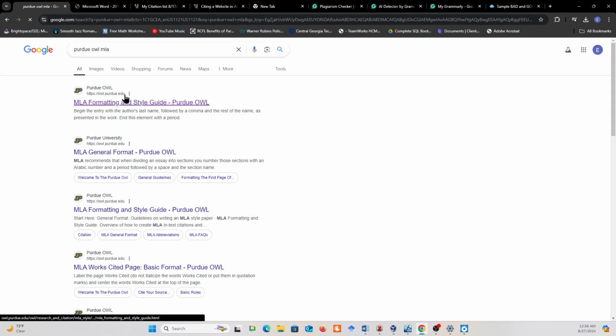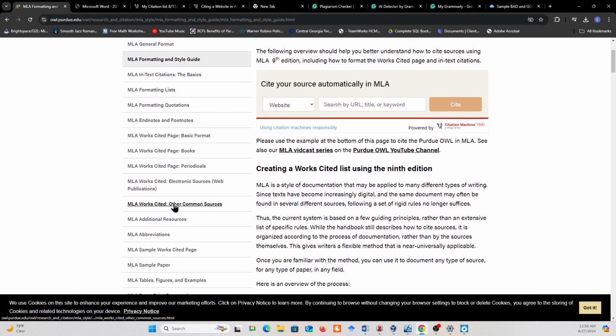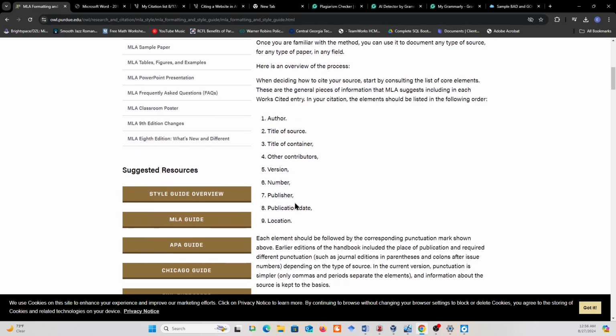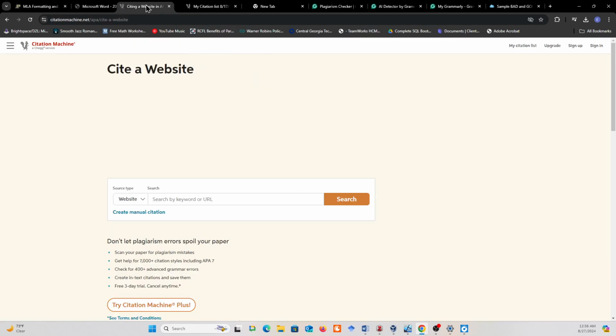So that's why I bring that up, because it's just a lot of information here. You do want to make sure that you're using the right edition of whatever format you're using. APA is at seventh edition, MLA here ninth. So overall, you need to make sure that you understand that. Okay. So there's a second useful tool here, and I'll show you another one that I like with that.